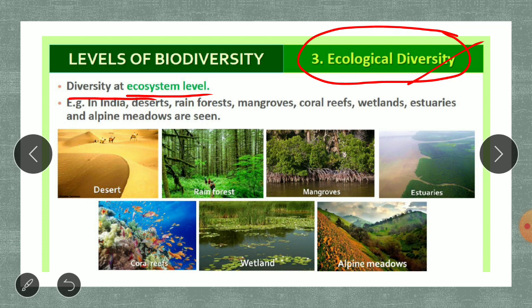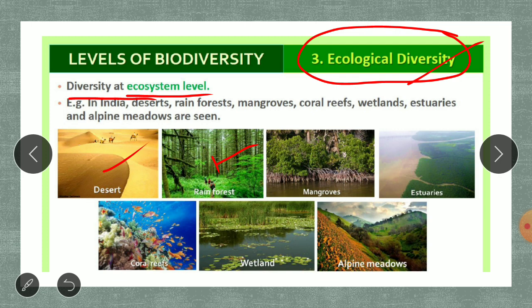Let us take some examples. In India itself, we can see that there are so many varieties of ecological diversity present. First one is desert. In the deserts you can see sand everywhere and only camel-like organisms. Second is your rainforest, the evergreen forest. For example, take Amboli, or Dandeli and Khanapur side. There you can see how very thick forests are present. Those are the evergreen forests or rainforests.